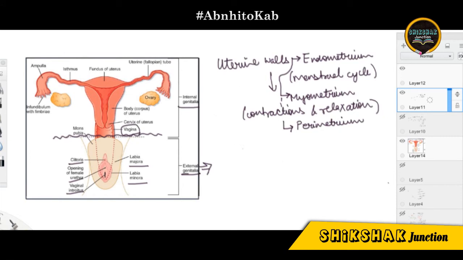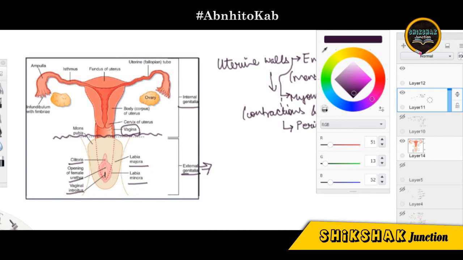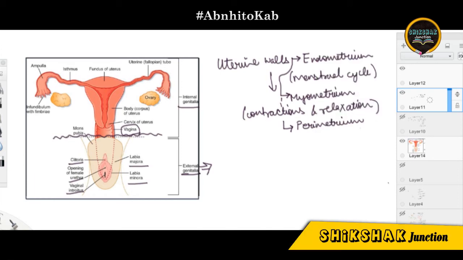Now we will talk about the external genitalia in detail. We will move from outside to inside. The outermost structure of the external genitalia is the mons pubis. Let me change the color of the marker so that you can clearly differentiate between the external and the internal part.